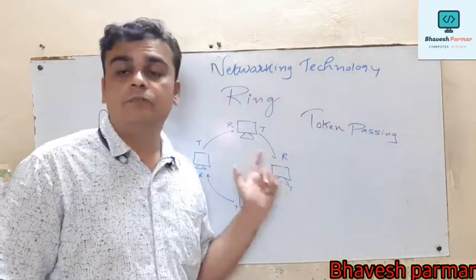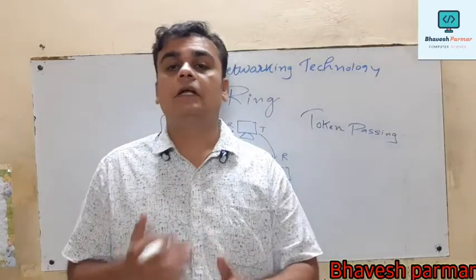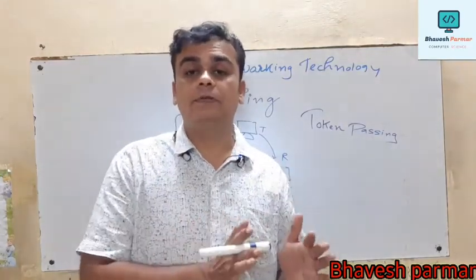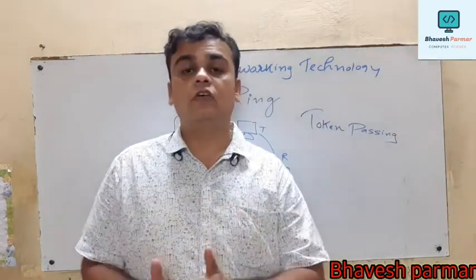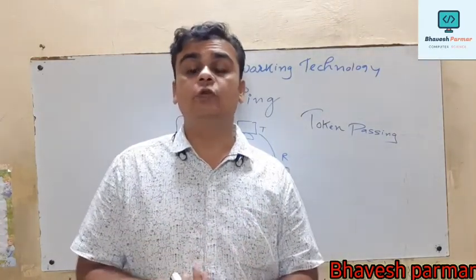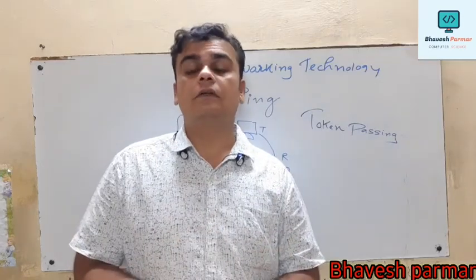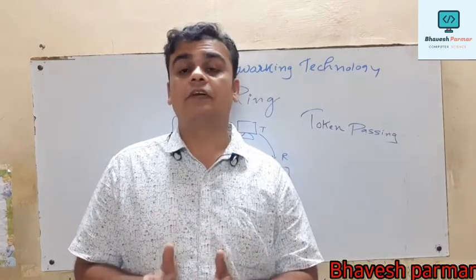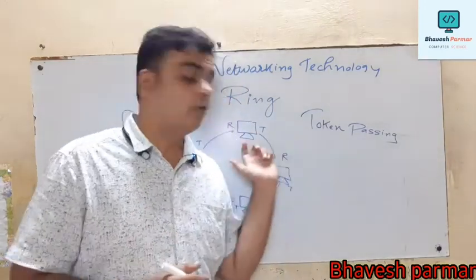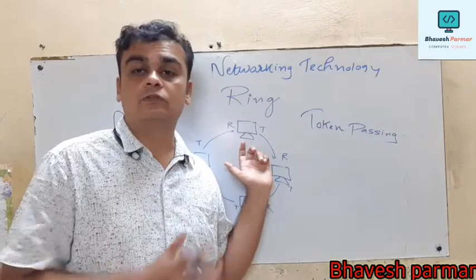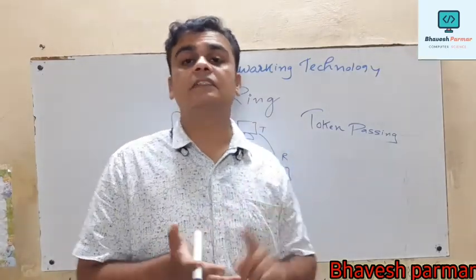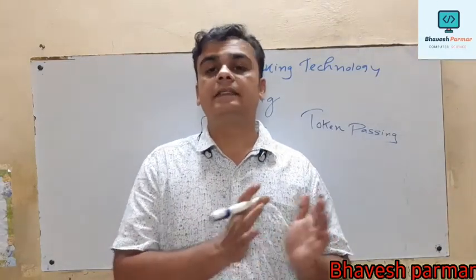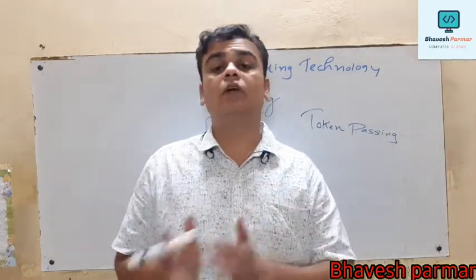Why, guys? Because every computer is linked with another computer and they use the token passing mechanism. So if we have more computers, it still affects the speed of the network, because every computer needs to wait to receive the token, and only if it receives it can it transfer data on the network. So this is the major drawback: the number of computers affects the speed of the network. This problem is removed by star topology. In star topology, we can connect many computers and these computers do not affect the speed of the network.